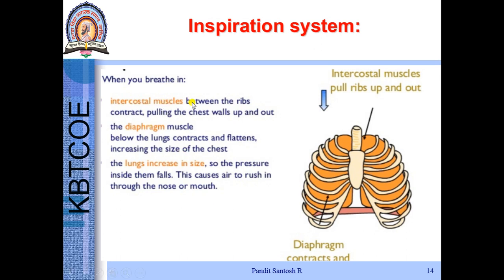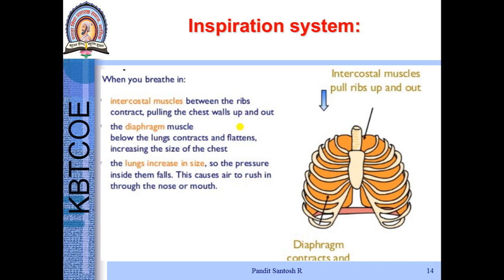Now this is the figure about inspiration. This is the intercostal muscle. These are the ribs and this is the diaphragm. When anyone tries to breathe, the intercostal muscles between the ribs contract, pulling the chest wall up and out. The diaphragm muscles also contract.